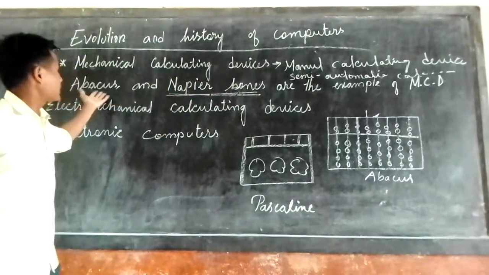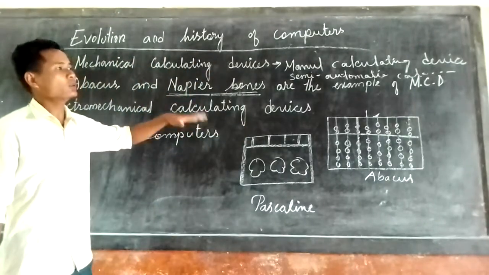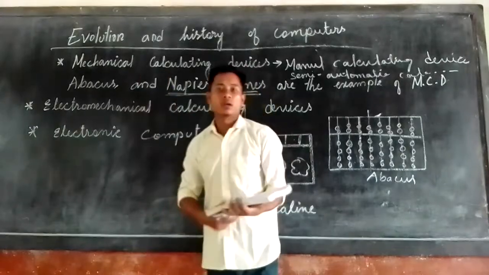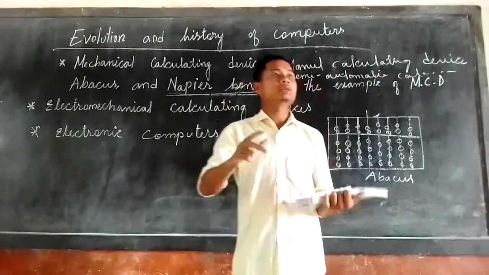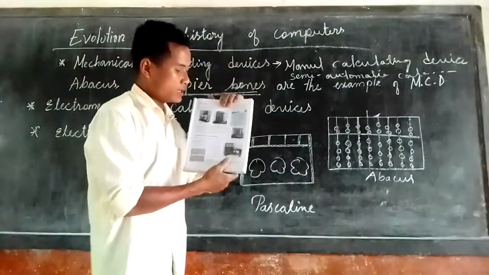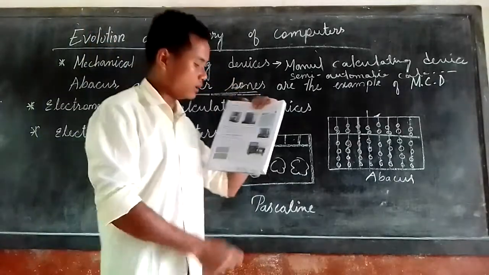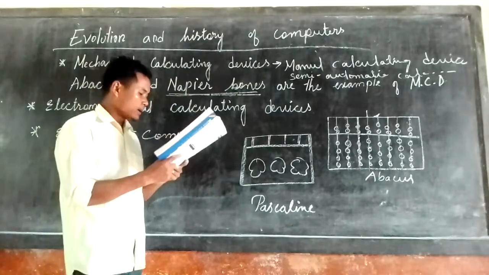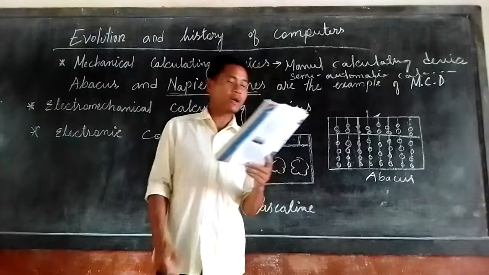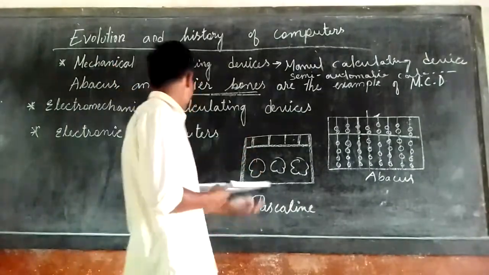The abacus, Napier's Bones and Pascaline were used only for calculation. Now, not only for calculating, they needed to store data in the machine, and therefore they made the tabulating machine. The tabulating machine can store information. The Hollerith machine was used to process data for the US Census, the first time this machine was used.